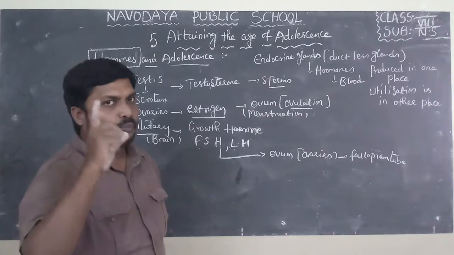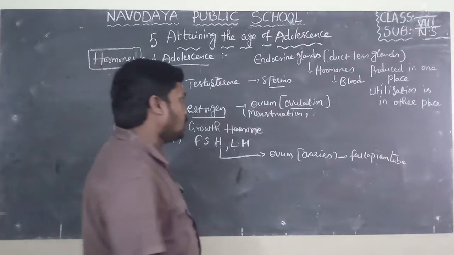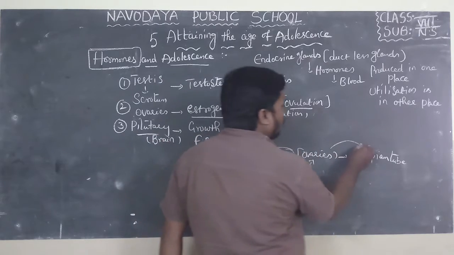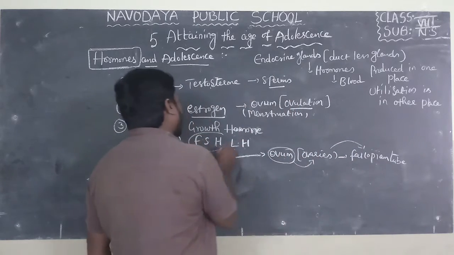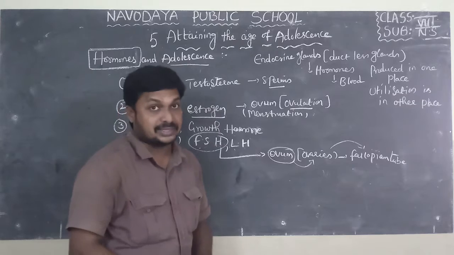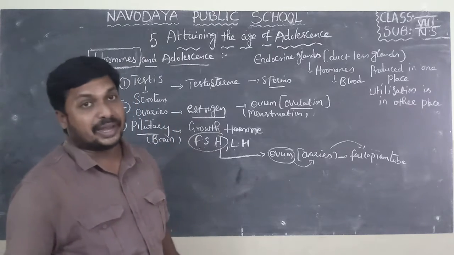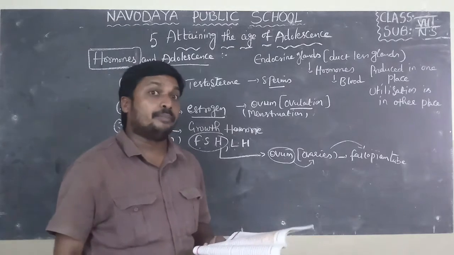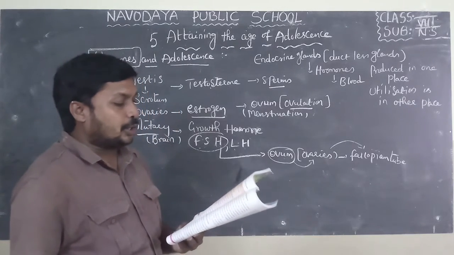Each ovary releases 1 ovum per month on successive months. This ovum will be released by the ovaries into the fallopian tube with the help of a hormone known as FSH, follicle stimulating hormone, which helps to release ovum from the ovary into the fallopian tube.